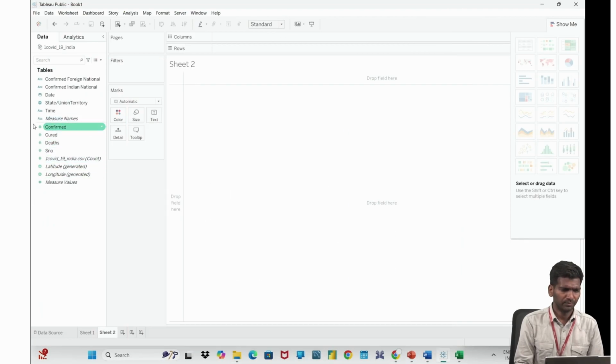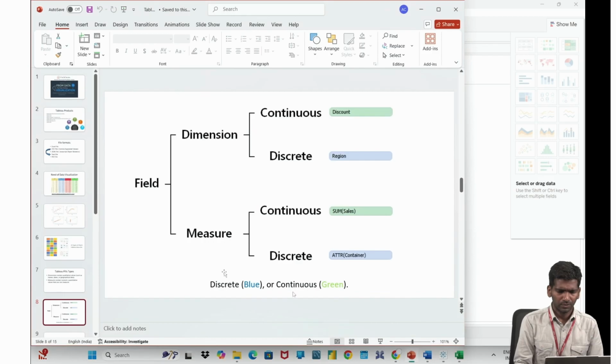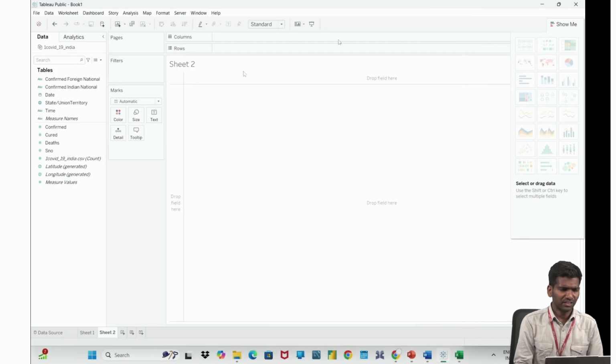Here these are blue color ones, these are green color ones. So the green color ones are continuous, the blue color ones are discrete. And dimensions and measures are separated by the line. So I just simply imported my data set, and all the things are taken care of by the Tableau only.